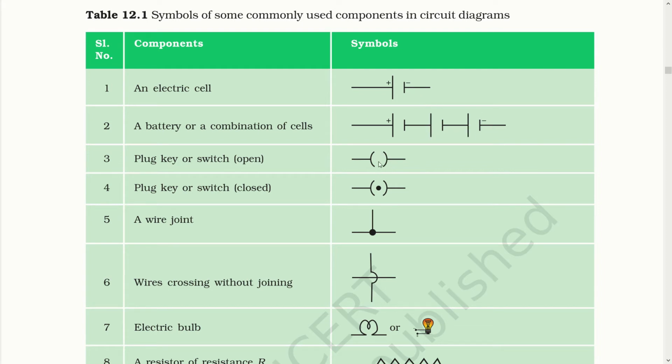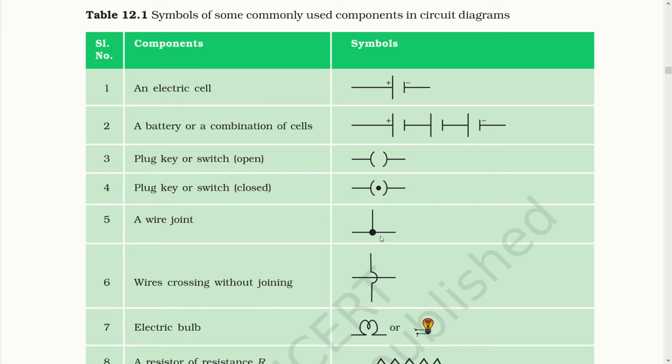Here is the plug key or switch which is open. That means no current can pass through it while it is open. Next, you can see there is a plug key with a dot in between it. That means it is closed. It will let the electric current flow from this point to the other point.